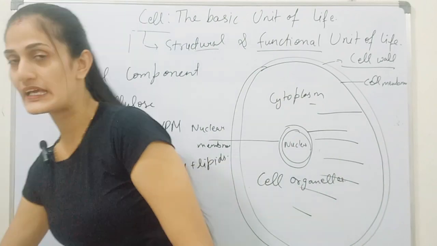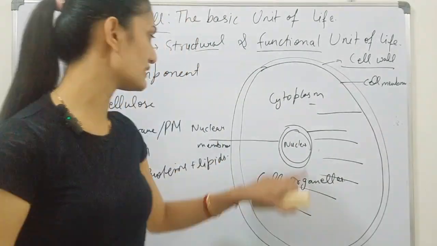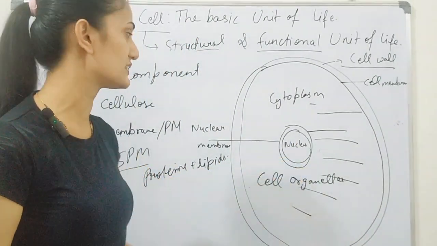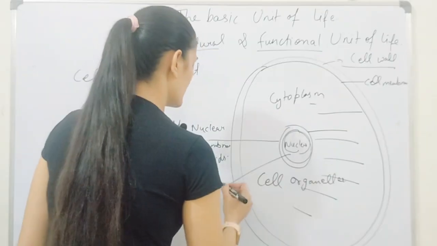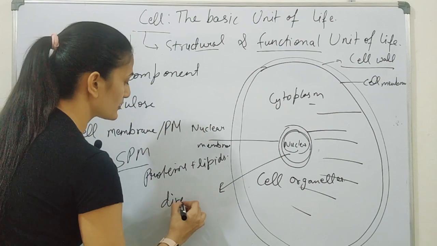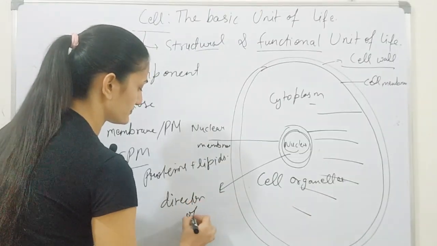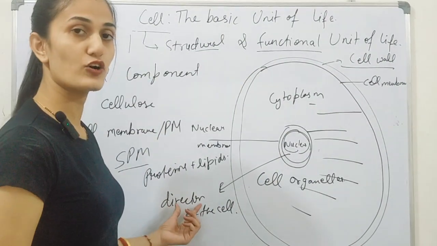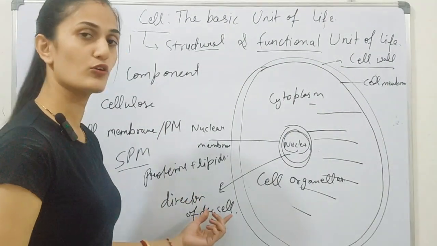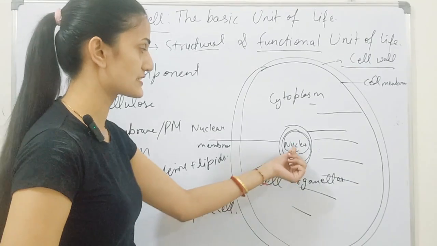Now the next component is the nucleus, which is present in the center. This nucleus is the main coordinating center and it is called the director of the cell, because it controls all the functions of the cell.